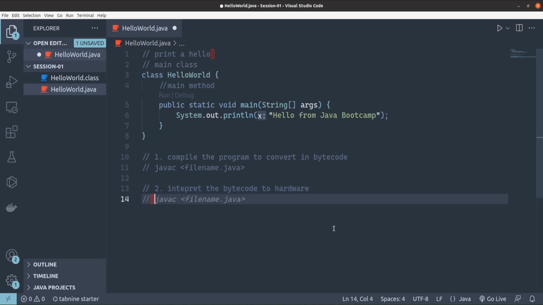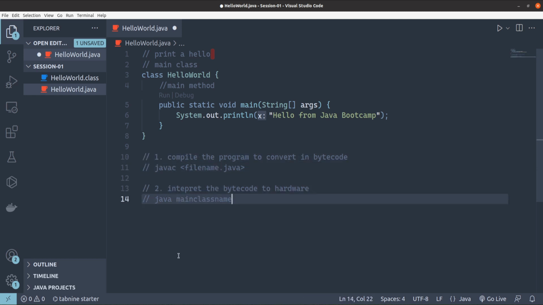To interpret this, I'll again run a command, java, and here the class name. Now, very important thing, remember in the javac command we used the file name along with the extension, but in the interpretation you have to give the class name of your main class. If there are 10 classes, among them there would be one class which we want to run first, and that one class would be calling the other 9 classes. That one class is called the main class, and that main class name needs to be given over here with java.